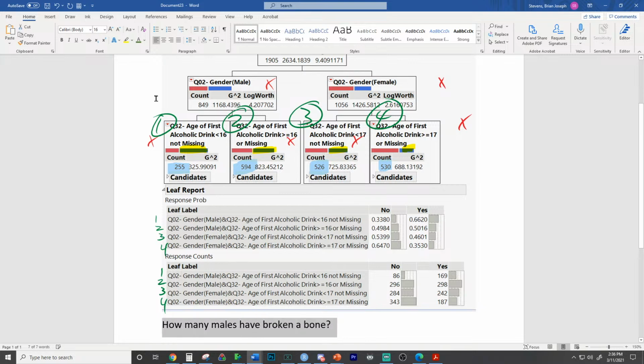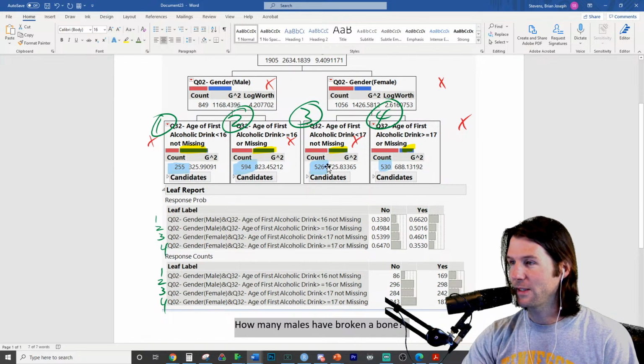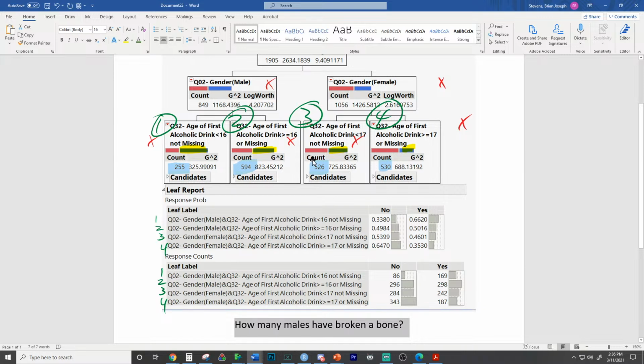How many males have broken a bone? This is where people get stuck. I've had people walk up to me on the test and say, Brian, you can't answer this. I say, yes, we can. How many males have broken a bone?